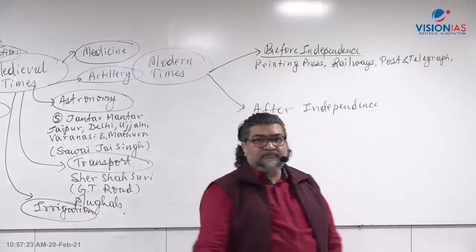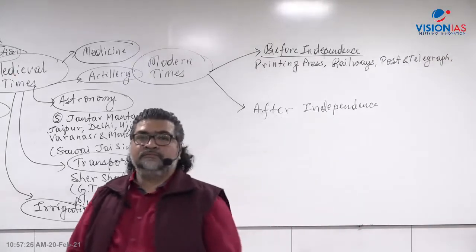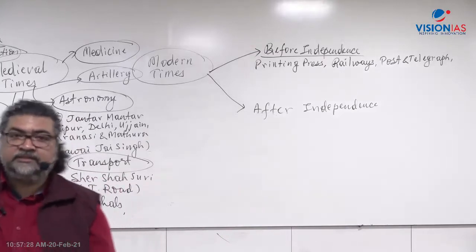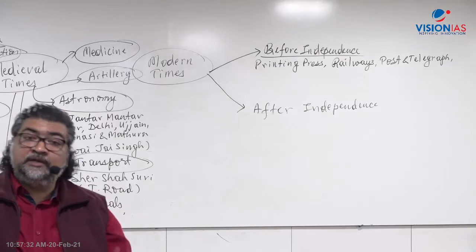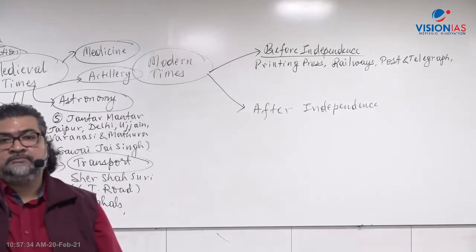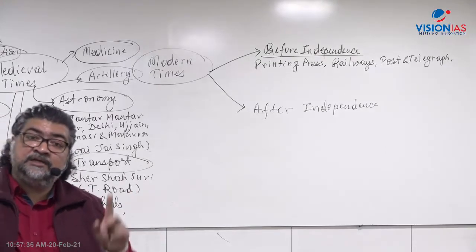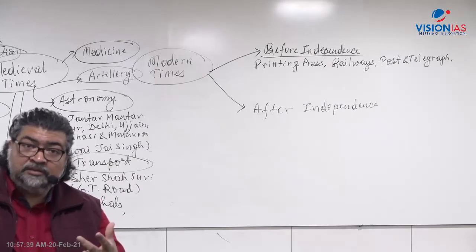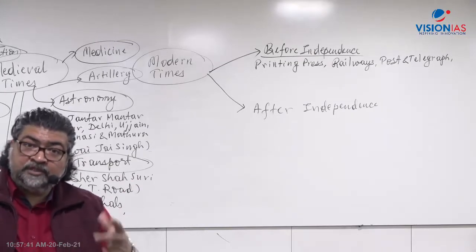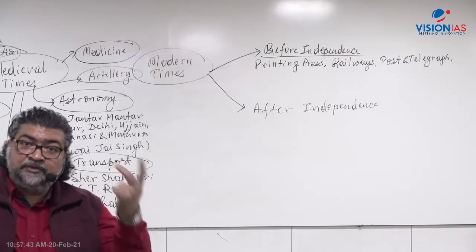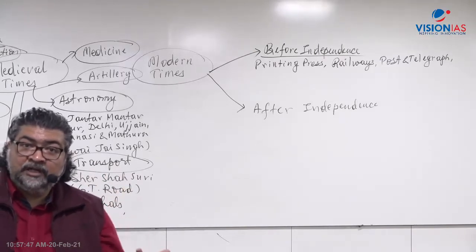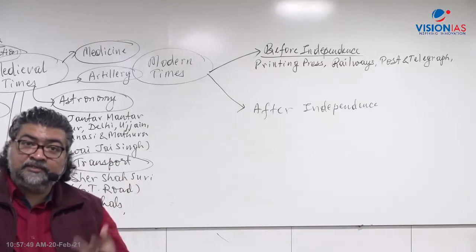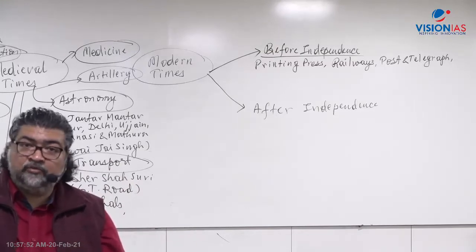Post and telegraph, post offices. Today India Post is a legacy of the British time. Railway is a legacy of British time, right? There was earlier the telegraph, but now modern ICT, information communication technology, satellite communication, and wireless communication like mobile phones have made older technology redundant. The telegraph is now no more, Morse code and all that. But India Post survived.